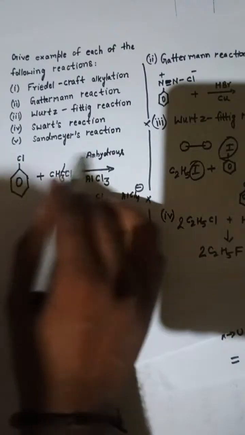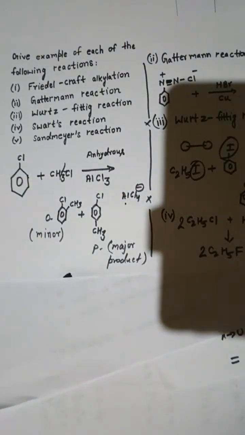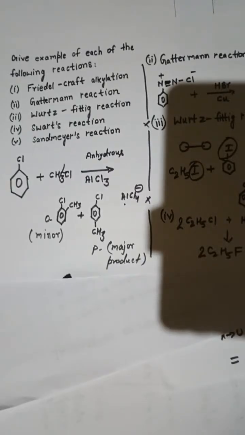Now we are going to have the last one, that is Sandmeyer reaction. This Sandmeyer reaction is very important, and from that we introduce Gattermann reaction, because Gattermann reaction is inherited from Sandmeyer reaction, it is a modified form of Sandmeyer reaction. So I'm just explaining Sandmeyer reaction with an example.